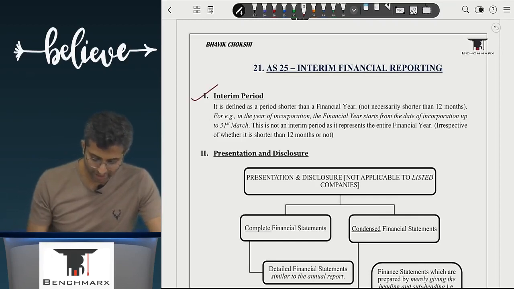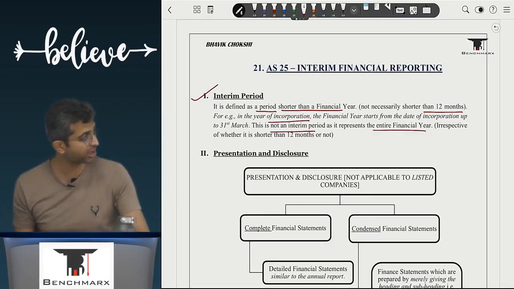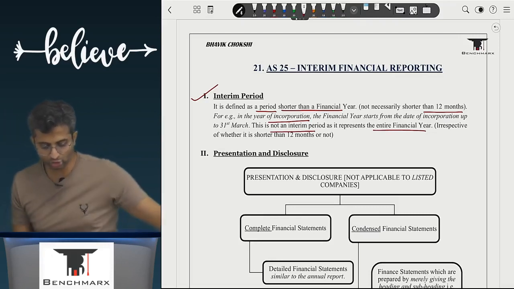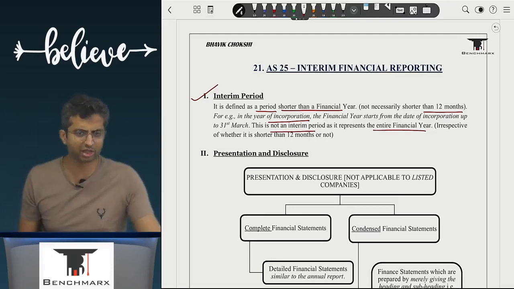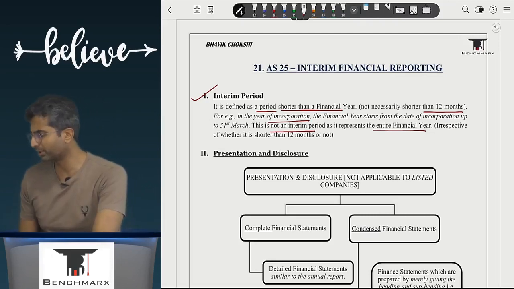So what is an interim period? An interim period is defined as a period shorter than a financial year, not necessarily shorter than 12 months. For example, in the year of incorporation, the financial year starts from the date of incorporation up to 31st March. This is not an interim period as it represents the entire financial year, irrespective of whether it is shorter than 12 months or not. Are we clear with this? Yes? Okay. So this is about the interim period.